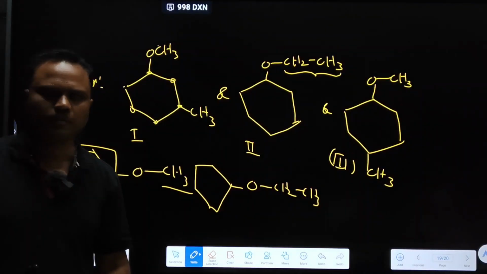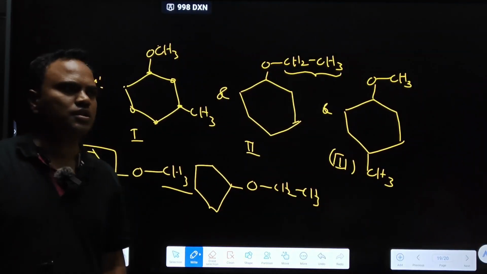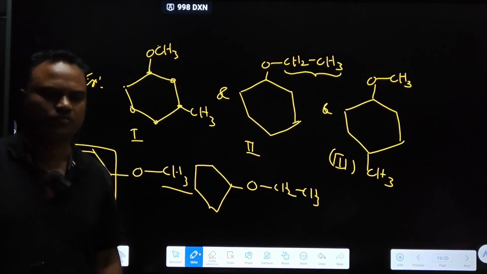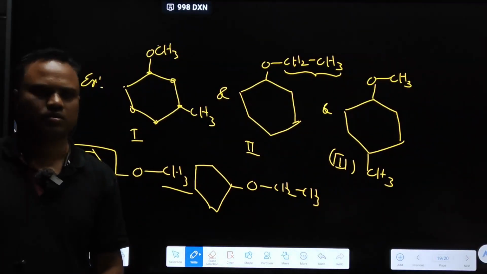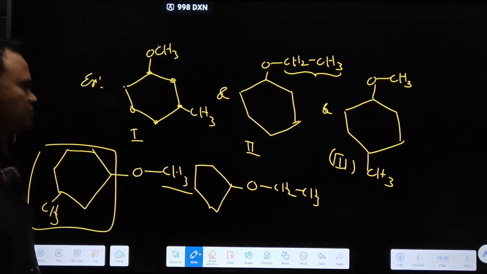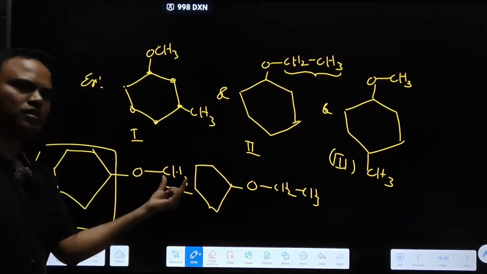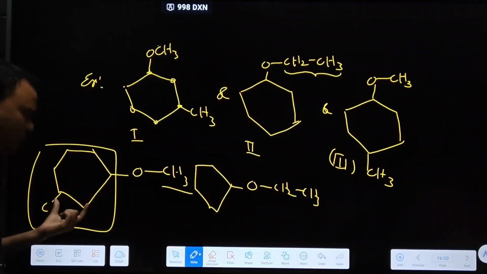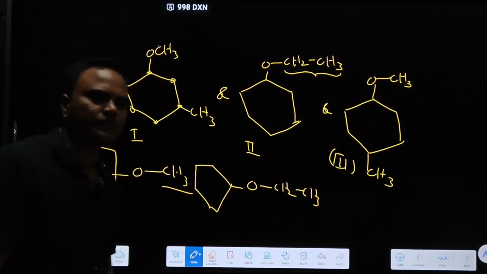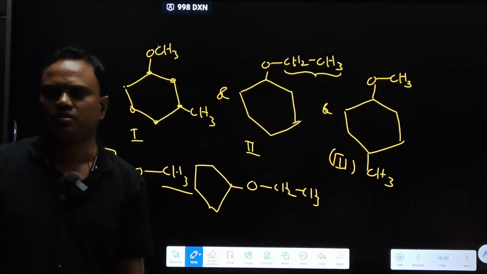Difference is there. Difference is there in the number of carbons in side chains. So 1 and 2 are metamers. 2 carbons, 1 carbon. Yes, right side difference is there. Left side 6, here 7. Difference is there. Right side difference is there and left side also difference is there. So metamers.